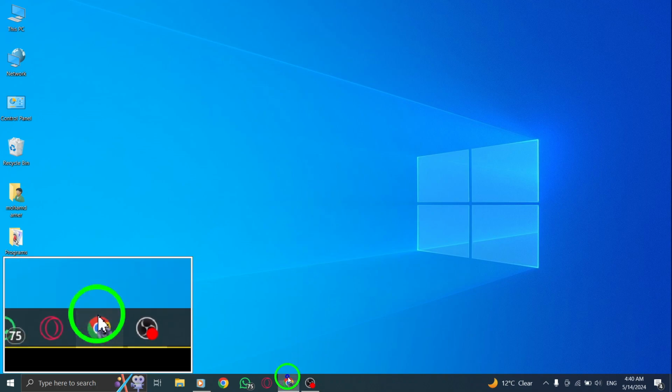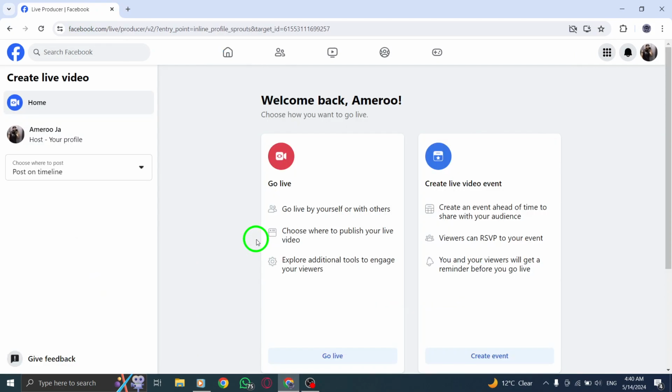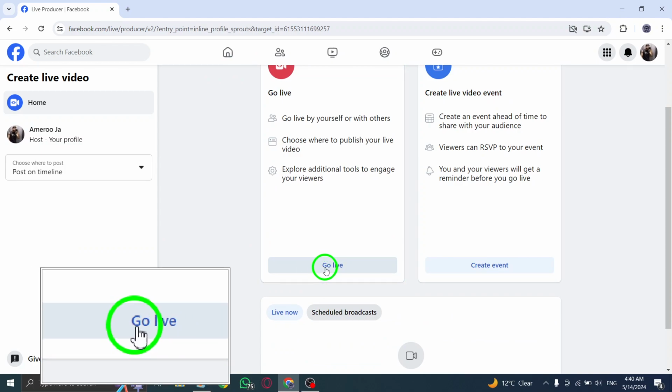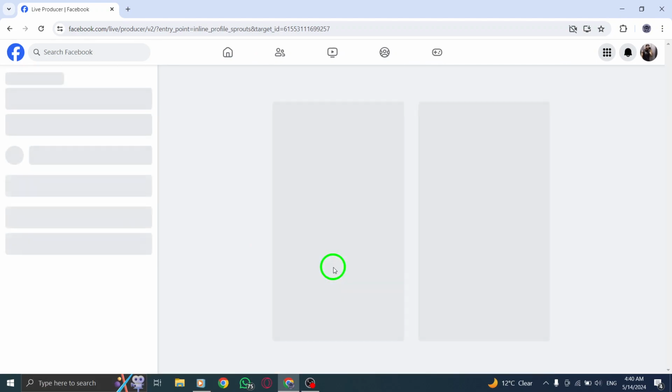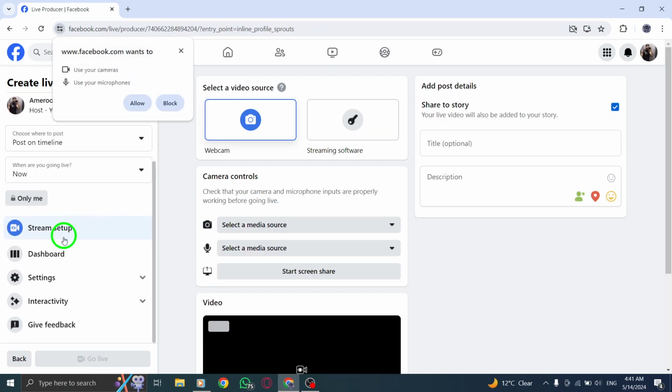First, go to Live Producer on Facebook. This is where you can manage your live videos and engage with your audience in real time. From your Live Producer dashboard, navigate to the Interactivity tab and click on Polls. This is where you can create engaging polls to interact with your viewers.